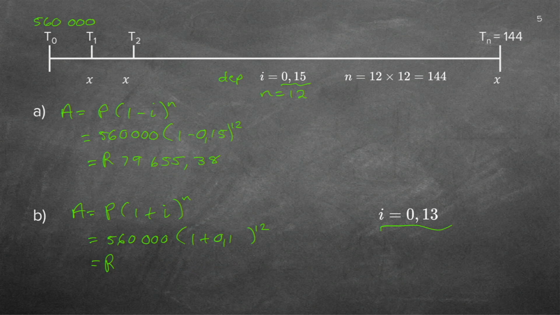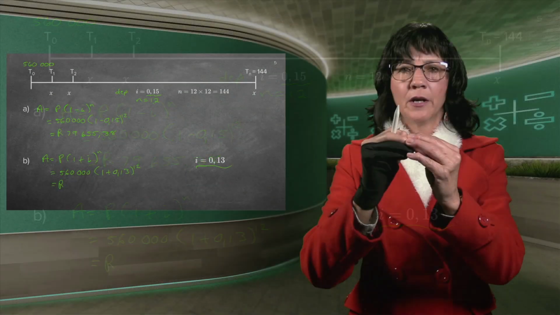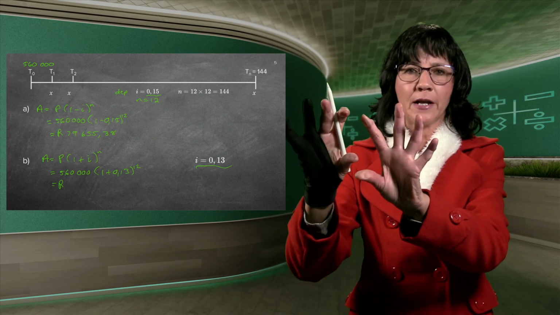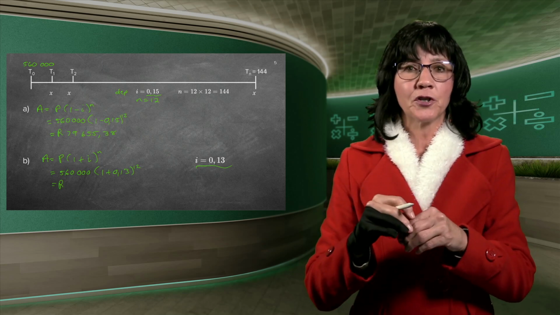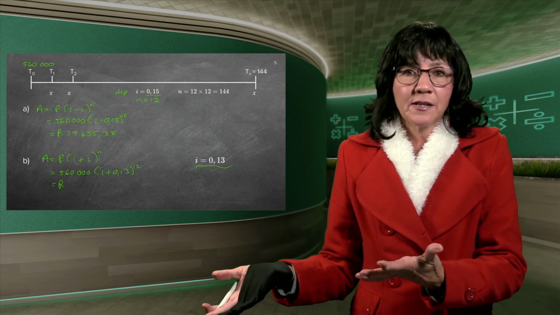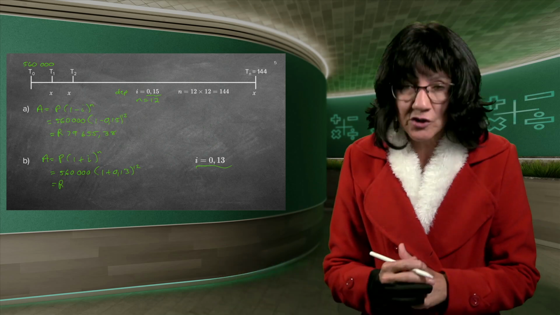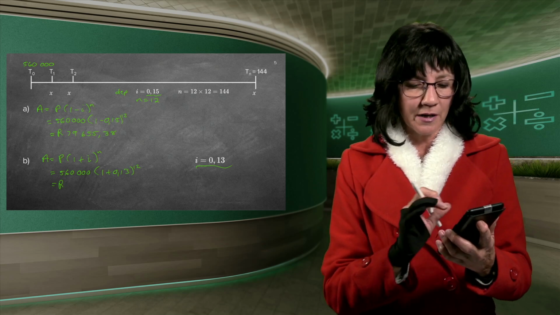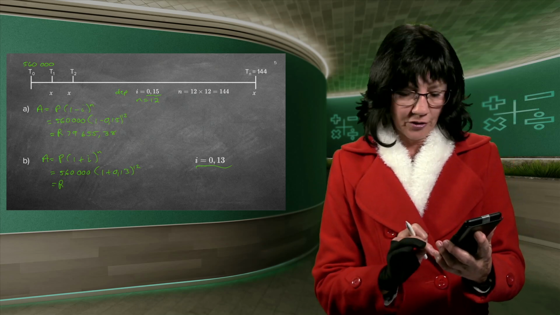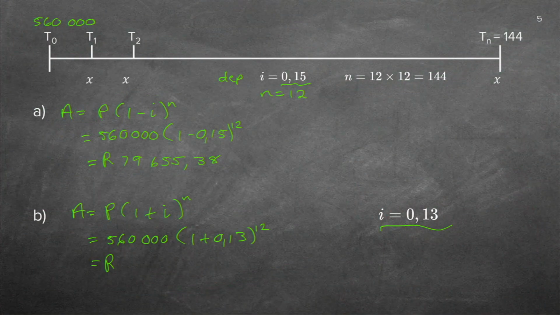Very, very easy that one can make these mistakes. So get yourself into a system where when you work with depreciation, you've circled all the depreciation values and you make sure it's those ones. It was 15%. When you work with the inflation, it was 13% inflation, not 15%. So it's 0.13. Now again, I'm going to go back with my cursor. Luckily, these clever calculators, and just make it 13. And there's the amount. It's still 2 million.